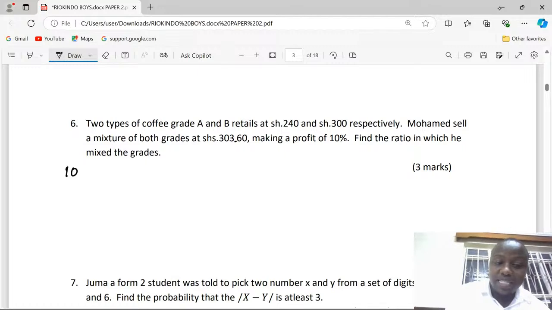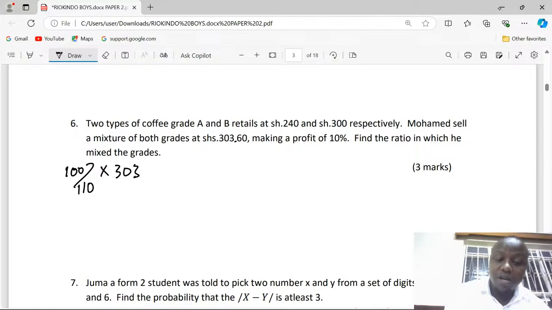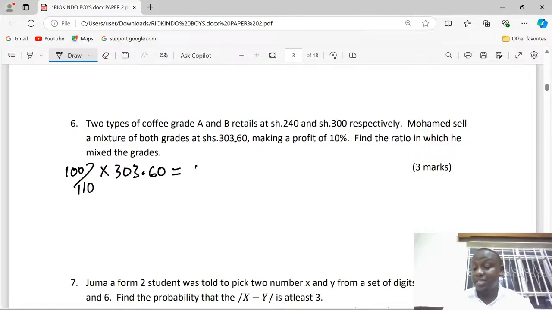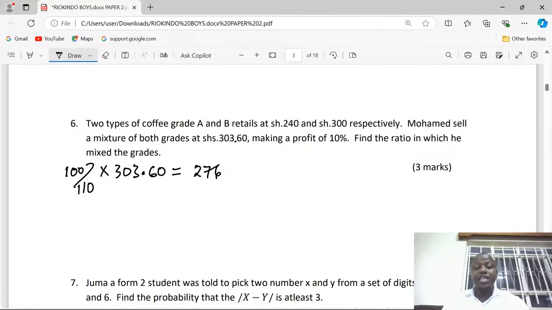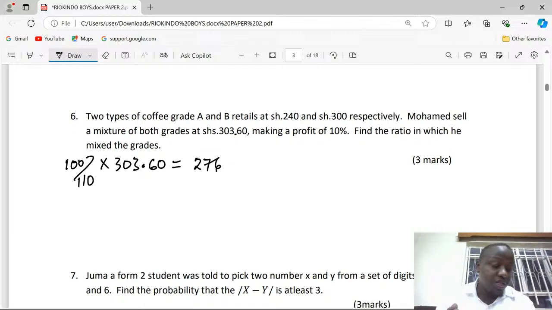So we can get 100%, this being 110% of 303.60. And this is going to be 276. After you've gotten 276 Kenya shillings, this is now the cost of a kilogram of the grades.